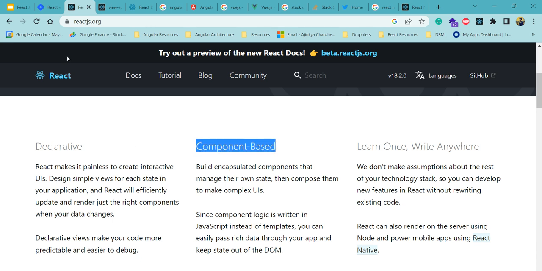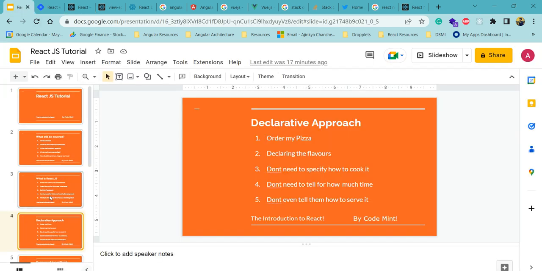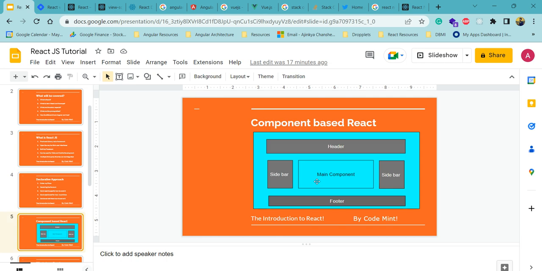Also, React follows the component-based model. It's similar to a site. If you consider any site like Facebook, Twitter or Netflix, they have a header, then a sidebar, then the main content, then the right-hand sidebar, and then footer content.